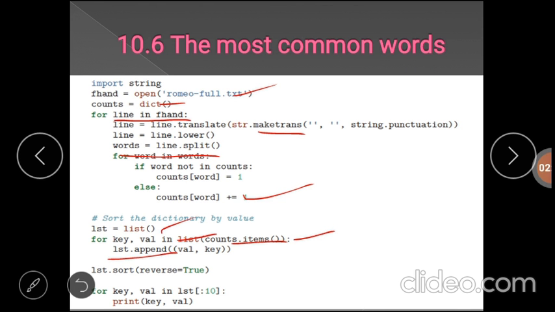After that, sort the list in descending order. For that we are using list.sort with reverse equal to True, and display only 10 elements from the list to get the 10 most frequent words. In this way we can find the 10 most frequently used words.